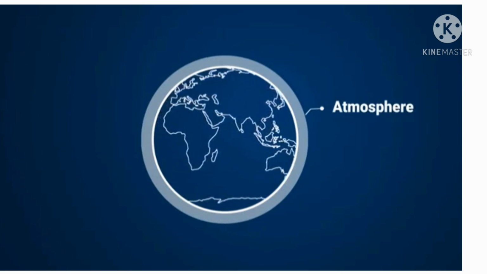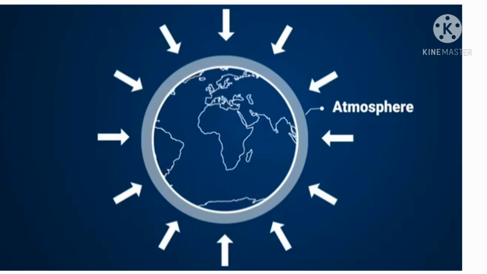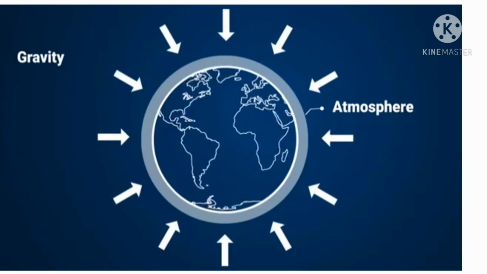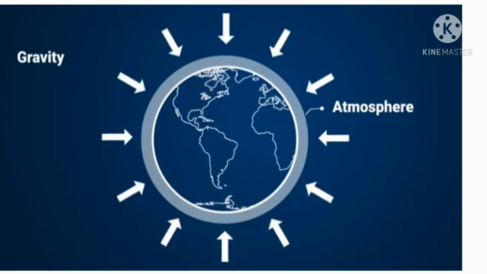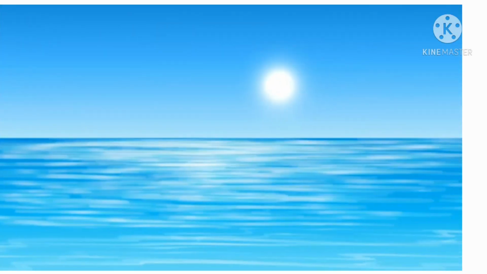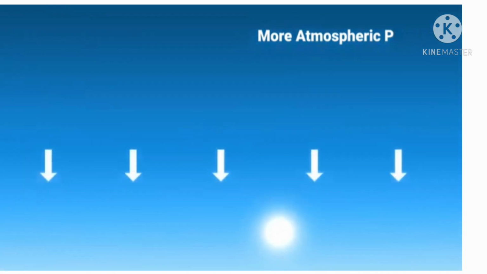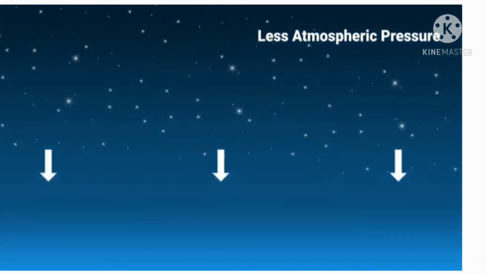They are not the same everywhere. Atmospheric pressure is the weight of air acting against the surface of the earth along with gravity. Air in the atmosphere creates a pressure on Earth's surface called the atmospheric pressure. Atmospheric pressure is more on the Earth's surface, and as we move upwards, there is less air and hence the atmospheric pressure decreases.